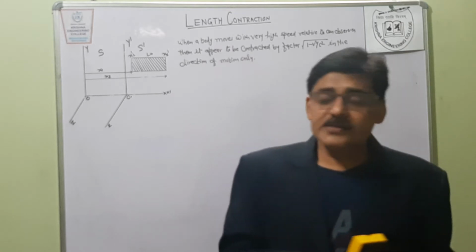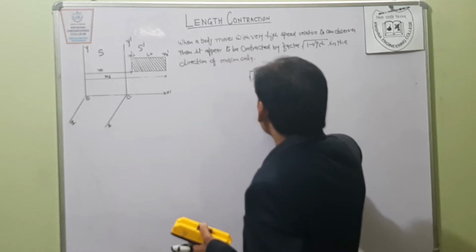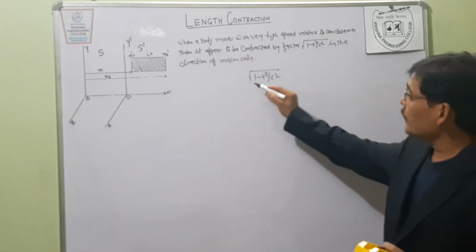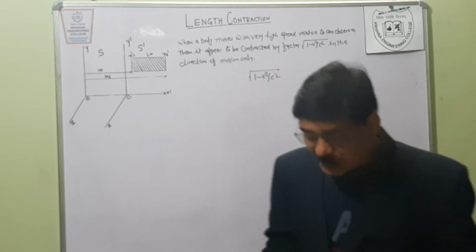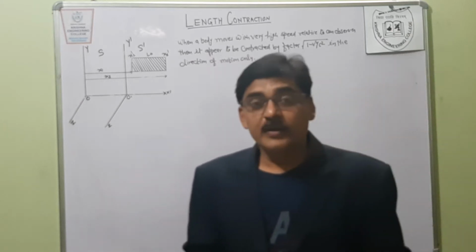The factor is under root 1 minus v square upon c square. This is the main factor responsible for all of these phenomena.